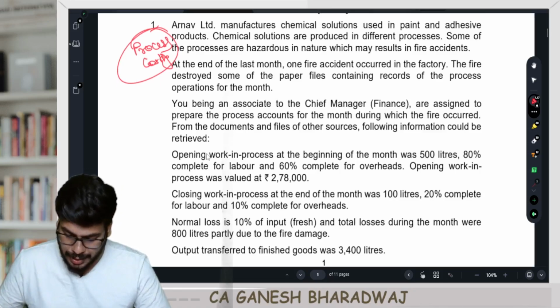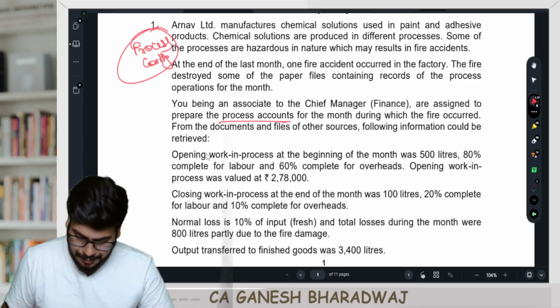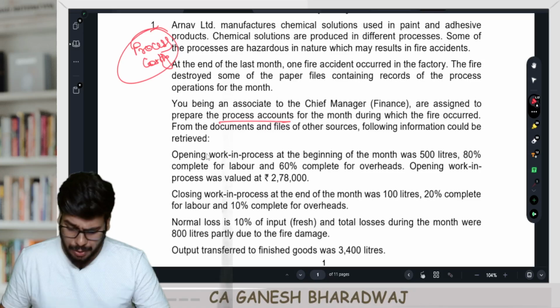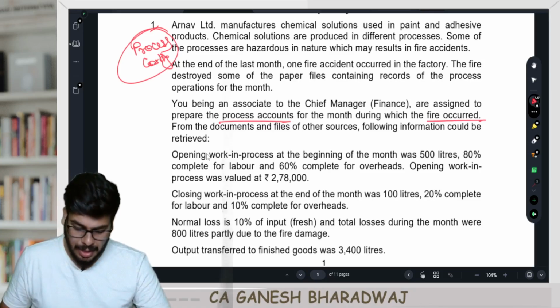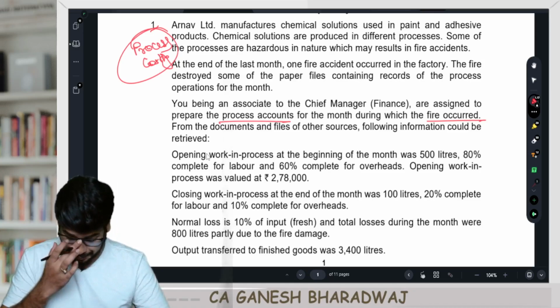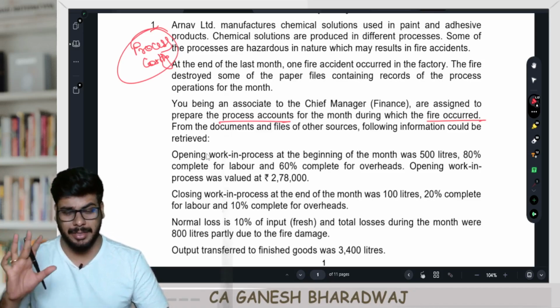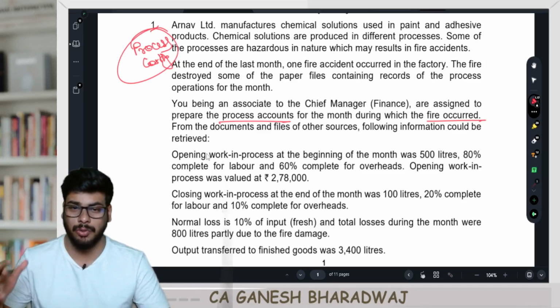You, being an associate to the chief manager of finance, are assigned to prepare the process accounts for the month during which the fire has occurred. From the documents and files of other sources, the following information could be retrieved. What is the following information? First, some particular process was there, some fire has happened. This is what they have said till now, all this story they have given.